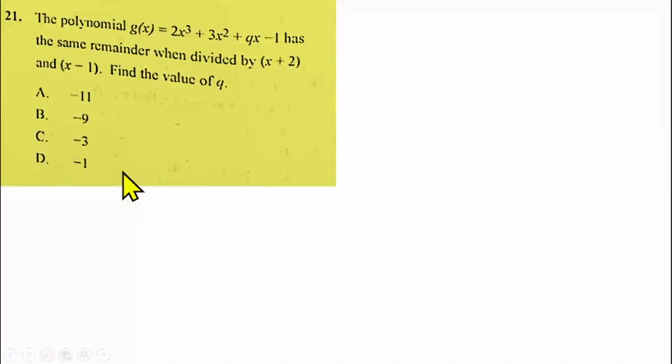Question 21 is from polynomial. The polynomial g of x is this, and it has the same remainder when divided by x plus 2 and x minus 1. You have to find the value of q.